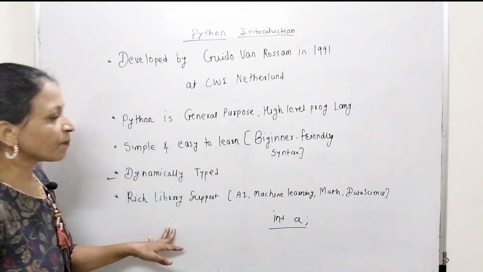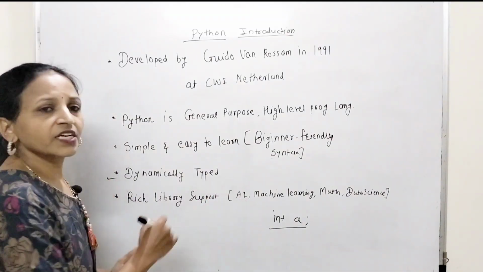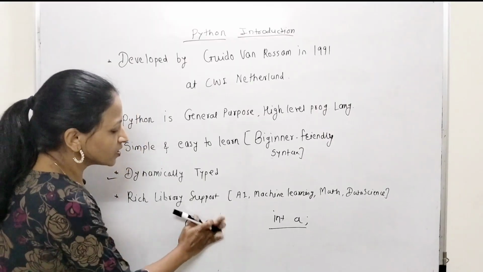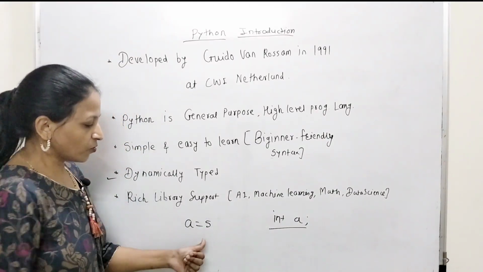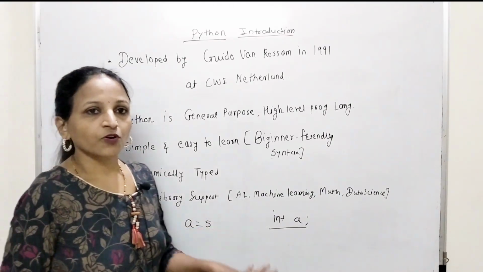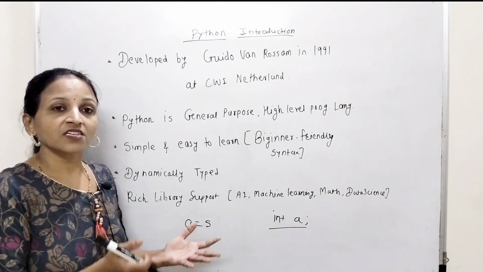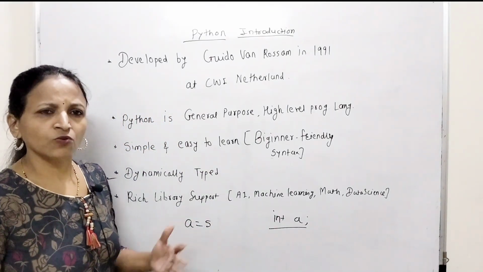But in case of Python, there is no need to declare the variable. You can directly use it, like a equals 5. Suppose you want to just assign the value 5 to a. Don't give a semicolon. You can just write a equals 5. You are just directly using that variable. No need to declare.